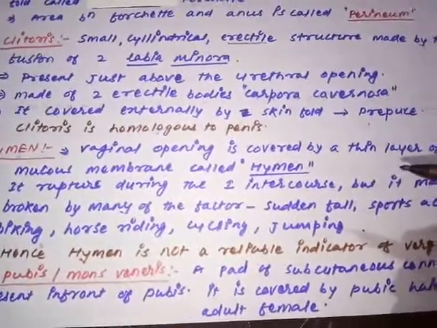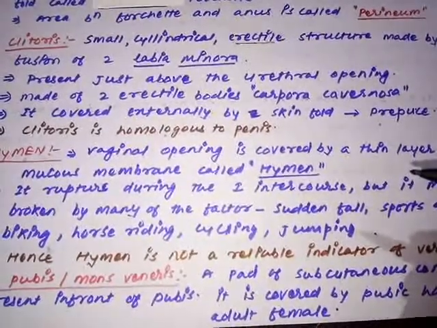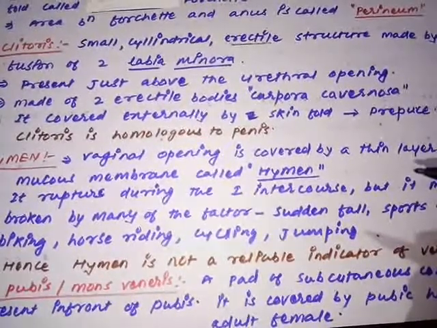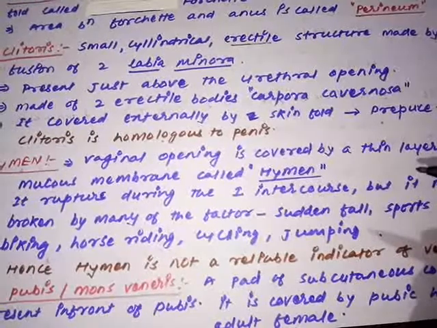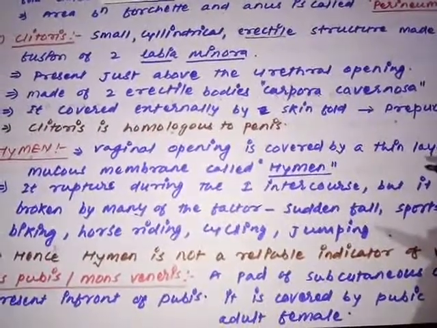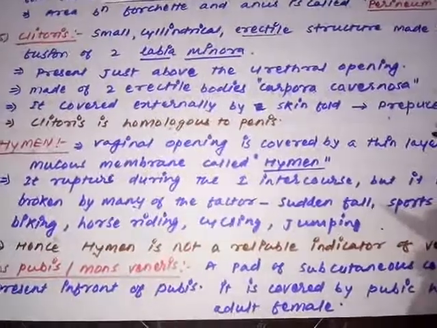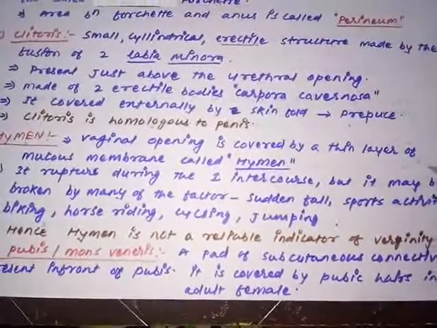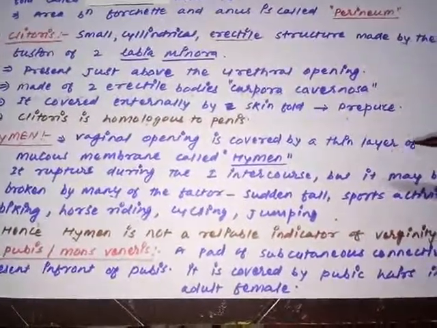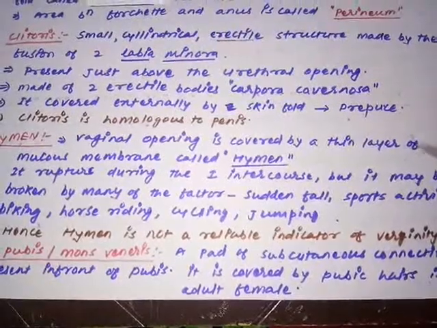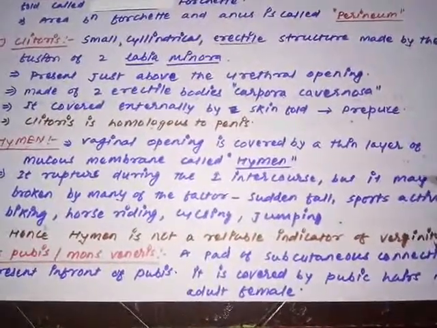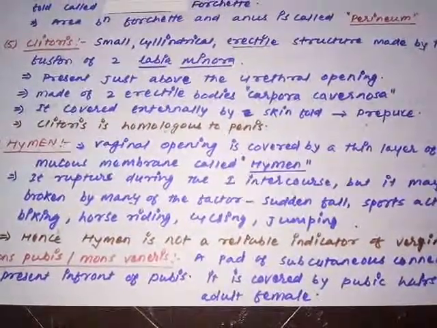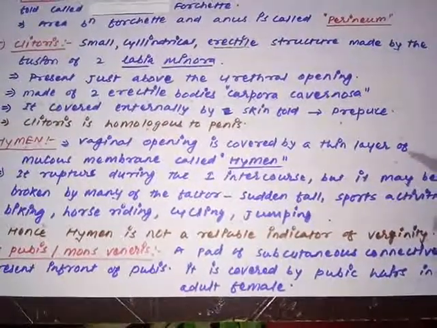So that is why people have a belief that if the female does not have the hymen present, then she has had previous sexual exposure or previous sexual intercourse. But my dear child, just remember, the hymen is a thin delicate membrane and can break due to many factors like a sudden fall, jump, sports activities, biking, cycling, horse riding, jumping. Anything can damage this hymen. So we cannot say the hymen is a reliable indicator of virginity in a female.